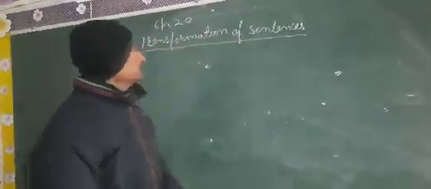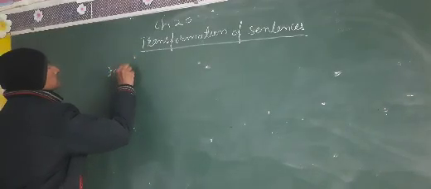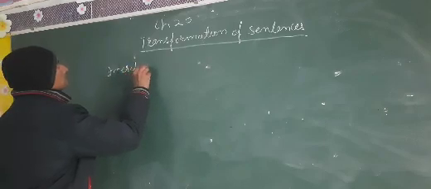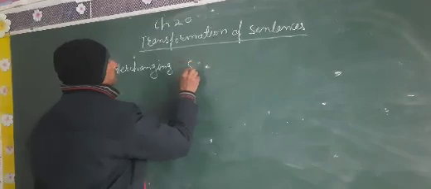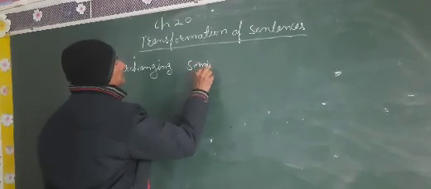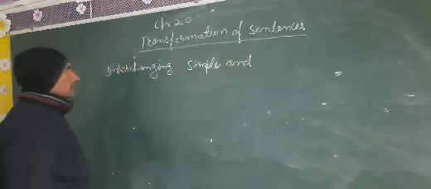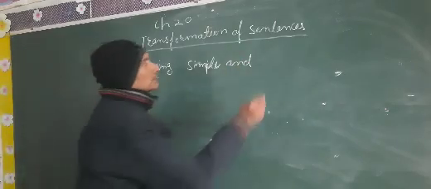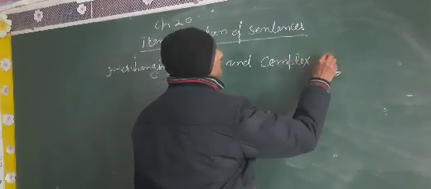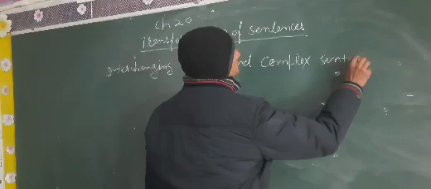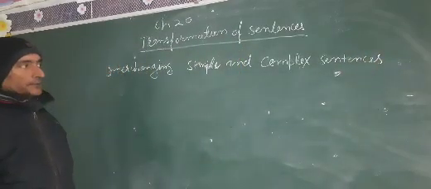So interchanging simple and complex sentence.